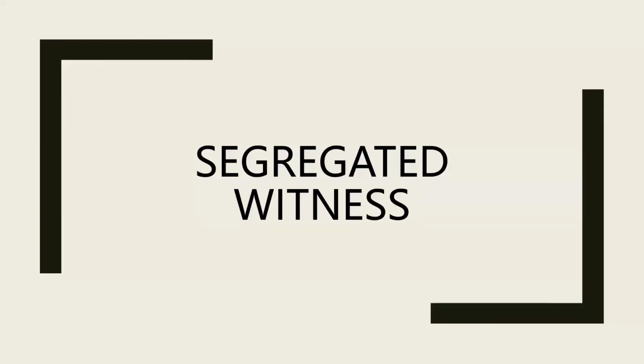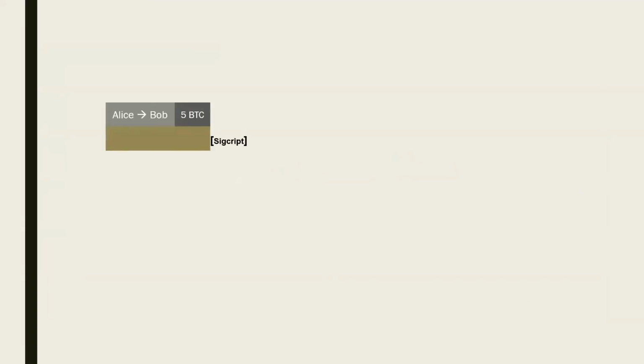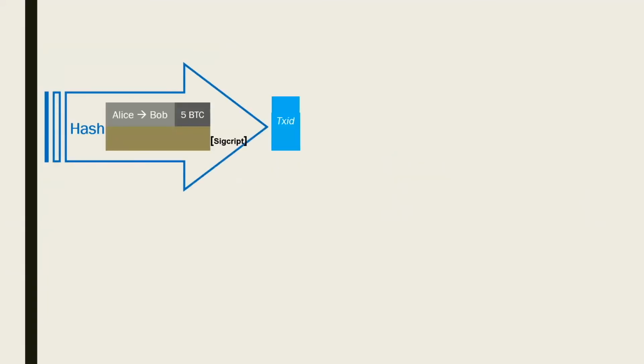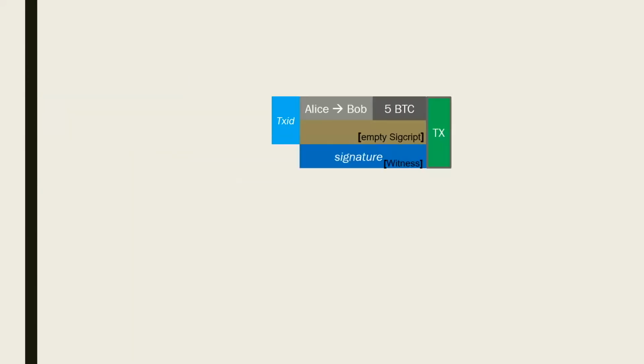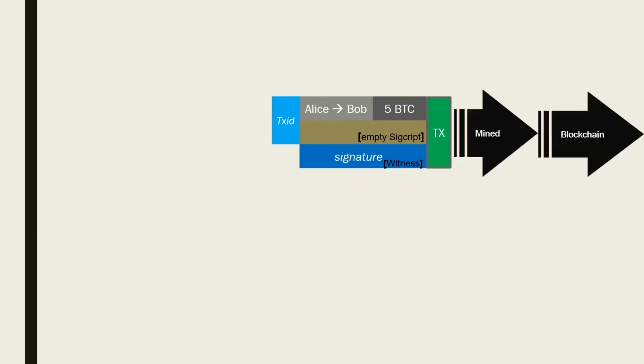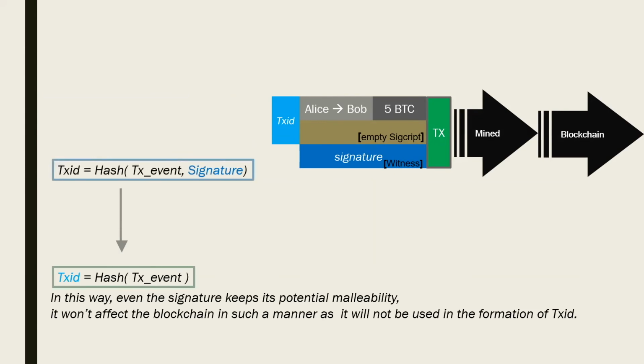Bitcoin's developers adopted a very intuitive way to solve the malleability attack. When generating the transaction ID, it will not include the signature in the hash function, leaving the field blank. Instead, the signature was put into a new field called witness. In such a way, the blockchain has everything it needs to verify the transaction. More importantly, the transaction identifier won't be affected by the signature. Whether or not it might be malleable, it no longer impacts the only thing it impacted before, the transaction ID.